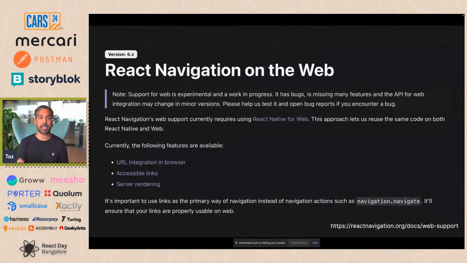Then we have React Navigation that actually launched web support relatively recently. So they do support web, and they do have a native feeling implementation as well. They have that kind of slide from the edge of the screen. All of that stuff works. However, in practice, when using this on the web, I found it was quite quirky and quite janky.